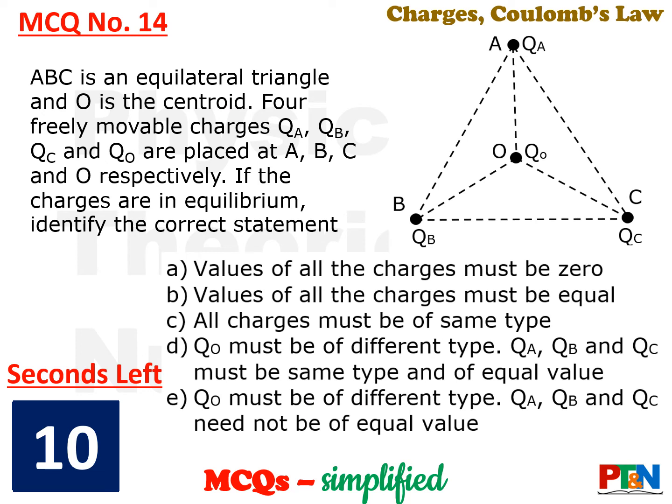Next MCQ. A system of charges has been shown. ABC is an equilateral triangle and O is the centroid.